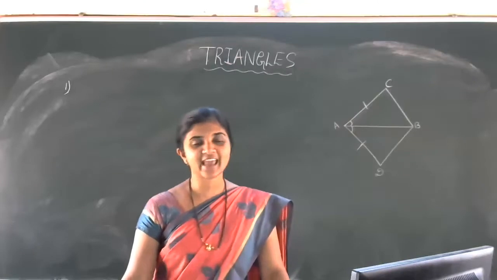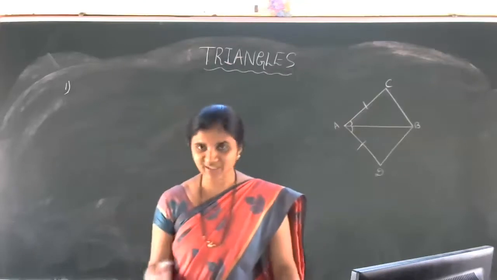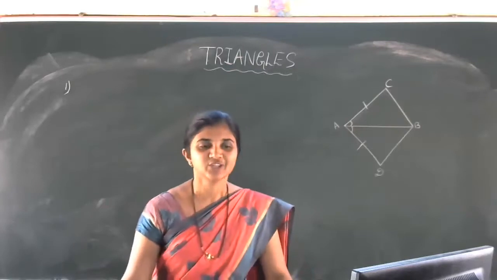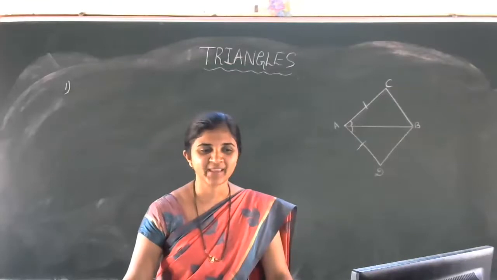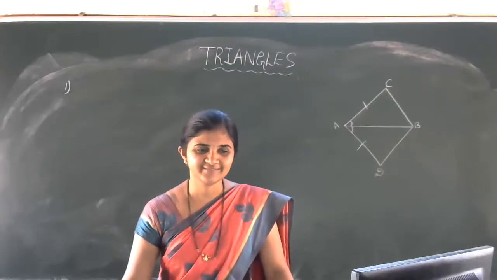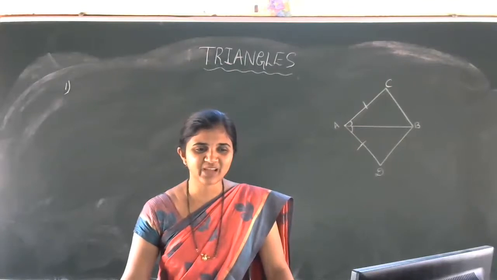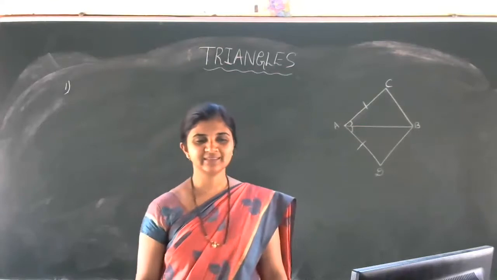Then who is going to explain the AAS congruency criteria? While discussing the ASA congruency criteria, we discussed the AAS congruency criteria also, right? Who is going to define the AAS congruency criteria? Yes, Anudeep.